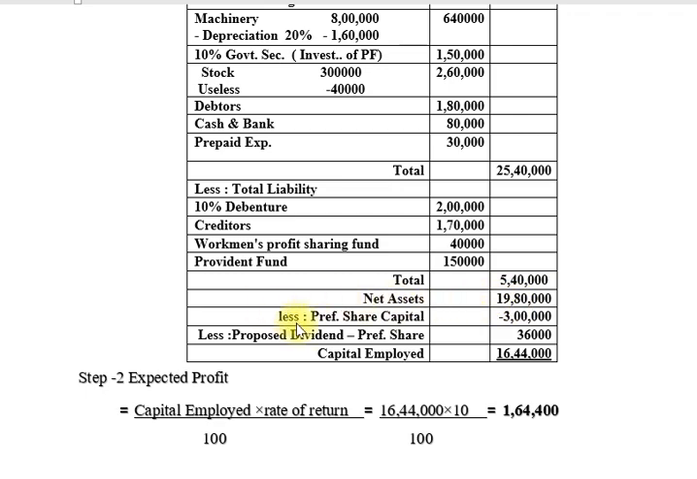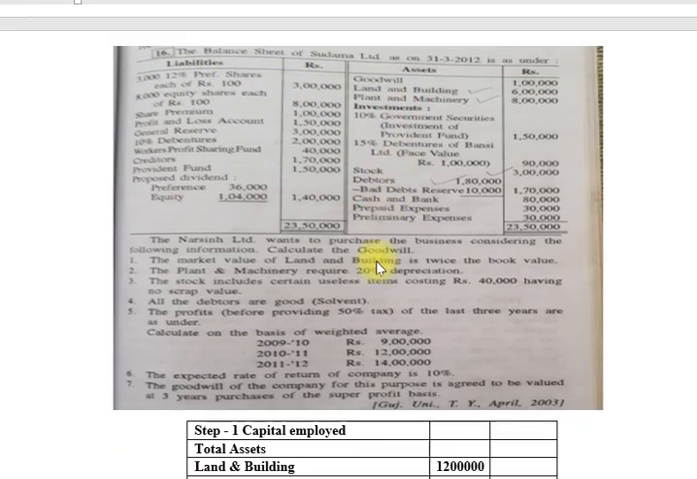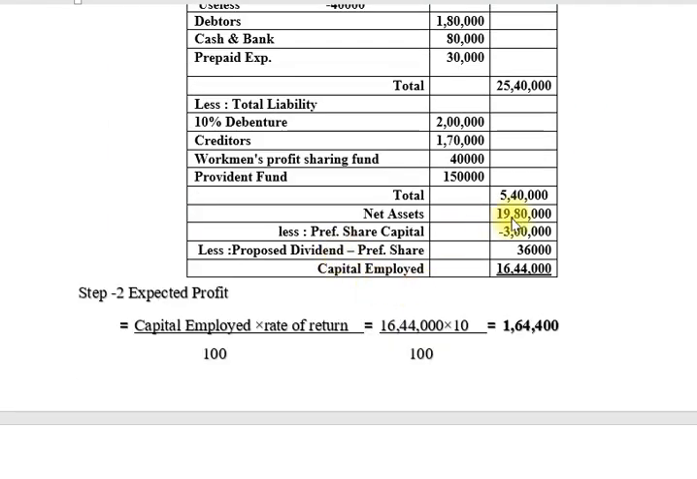Now again deduct the amount of preference share capital, 3 lakhs. You can see in the balance sheet preference share capital 3 lakhs. So friends, now we deduct the amount 3 lakhs.